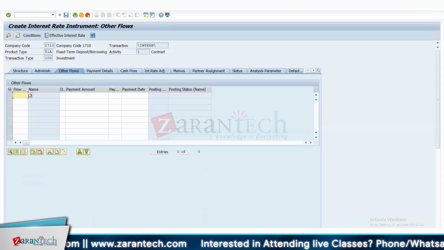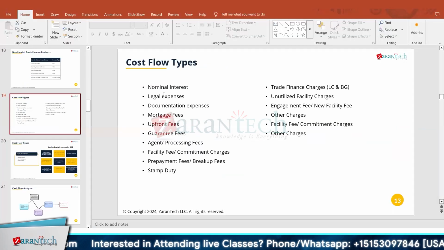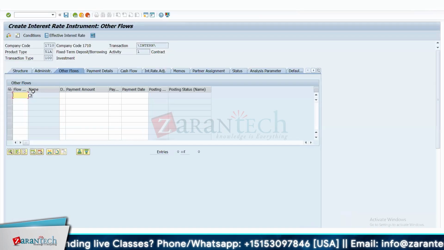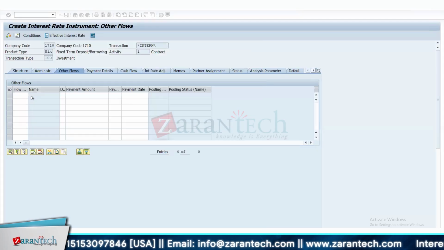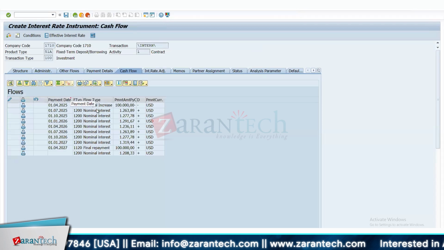Okay. So I was showing this presentation, right? Cash flow type. Let us link that presentation with this. I mentioned cash flow types like legal expenses, mortgage fees, upfront fees, stamp duty. So this is one place. If we configure these flow types correctly, then this is one place to assign this additional flow type, and that will be a manual flow type for you. For example, if we just check the cash flow now, you will see on the 1st of April there's a principal increase or outflow of $100,000.